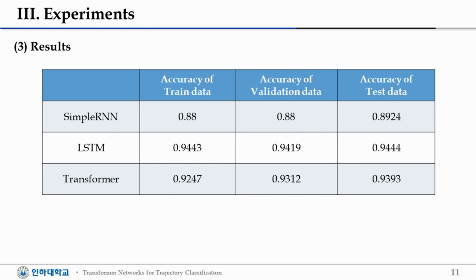In conclusion, we assume that transformer networks using the attention mechanism will perform better than RNN and LSTM. Although there was no remarkable difference between transformer and other models, the novelty of our approach, classifying trajectories with transformers, is shown by the fact that there has been no previous study. In addition, it is expected that there will be a distinct performance gain over LSTM when learning a long trajectory sequence dataset.